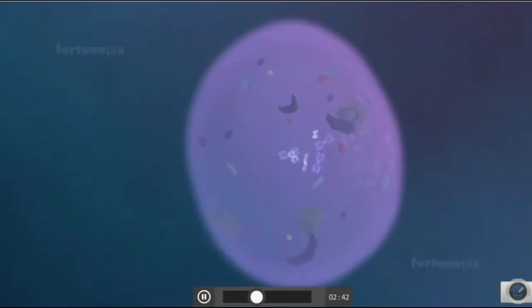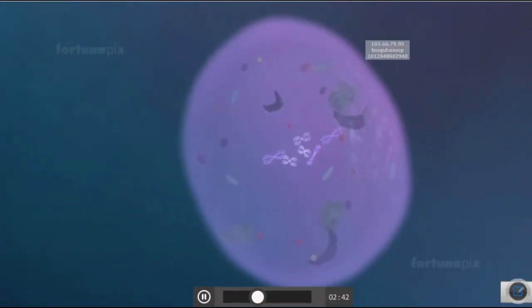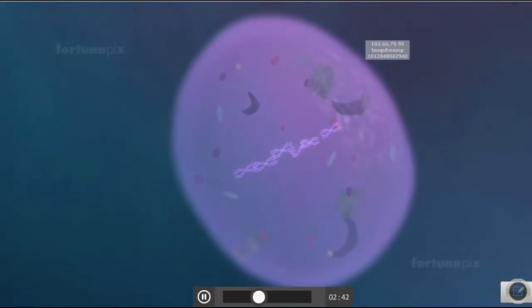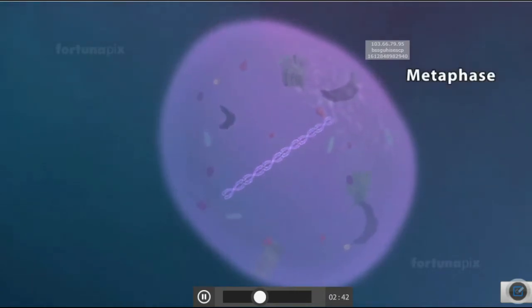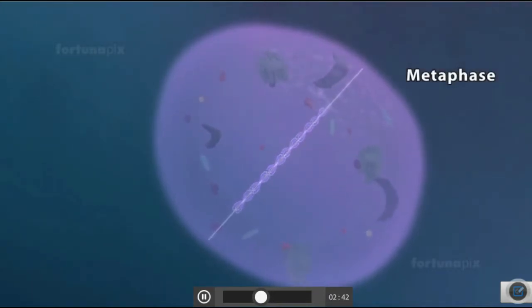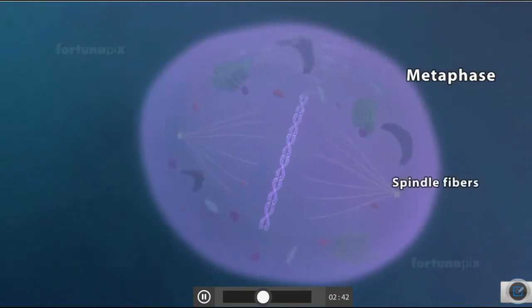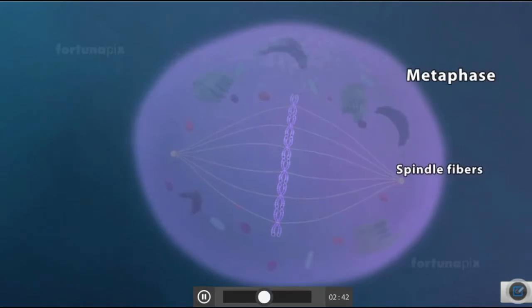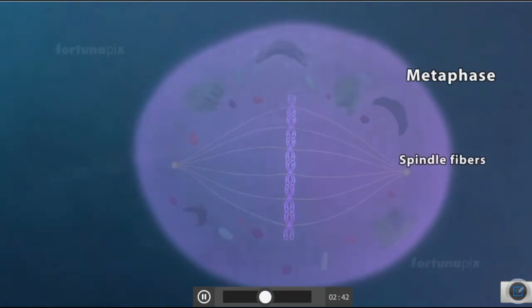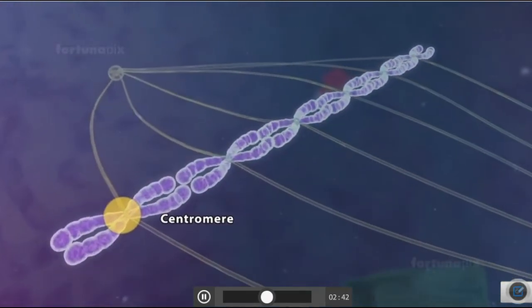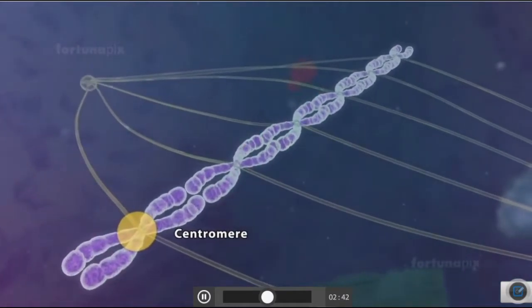Okay, during the metaphase, the chromosomes are aligned at the equator of the cell. You can see here they are aligned at the equator or the center of the cell, and the spindle fibers that are formed from the centrioles are connected at the centromere of each chromosome.